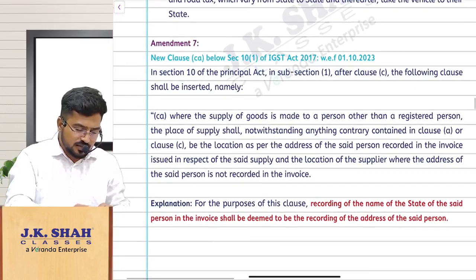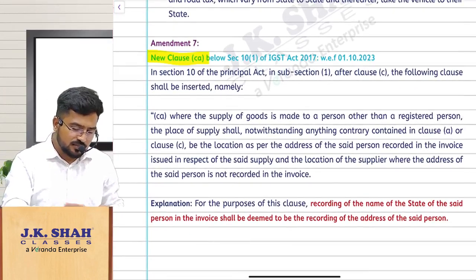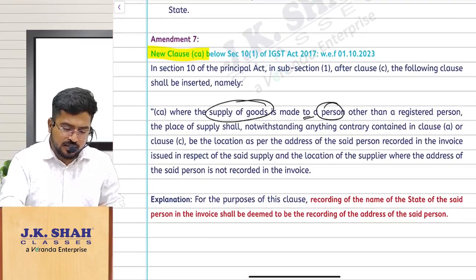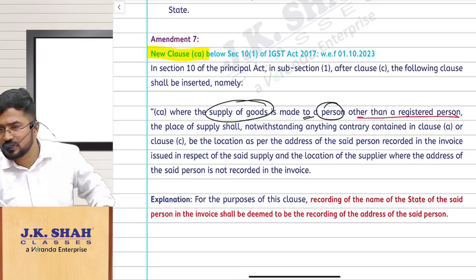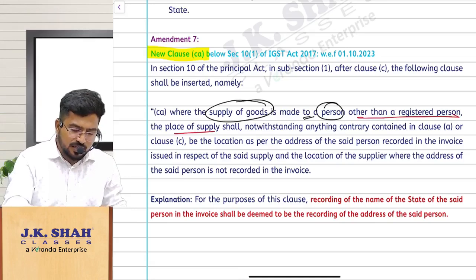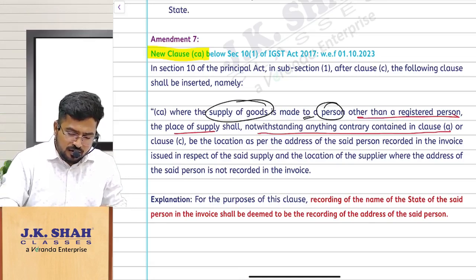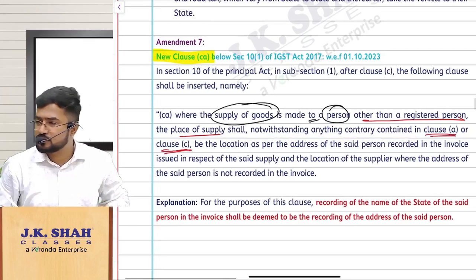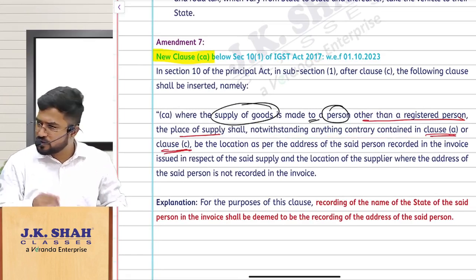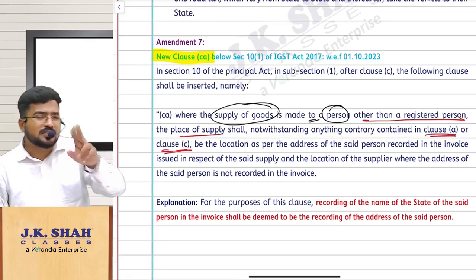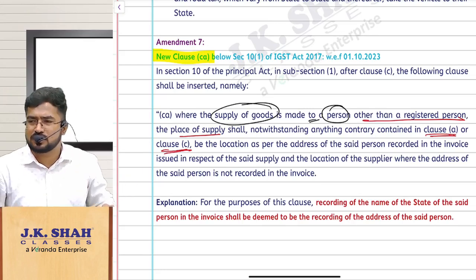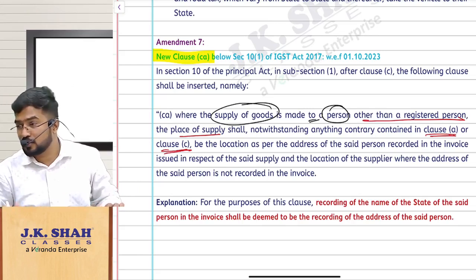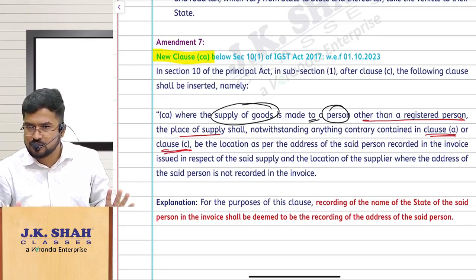There is a new clause inserted, clause CA below section 10 subsection 1. They are saying that where supply of goods is made to a person other than registered, that means an unregistered person, the place of supply shall be, notwithstanding anything contrary contained in clause A or clause C. That means this has a non-obstante clause, correct? This is superior to clause A and clause C. If you feel it is in conflict with clause A or clause C, follow clause CA only, not clause A and clause C. Am I clear, ma? Shall I proceed?